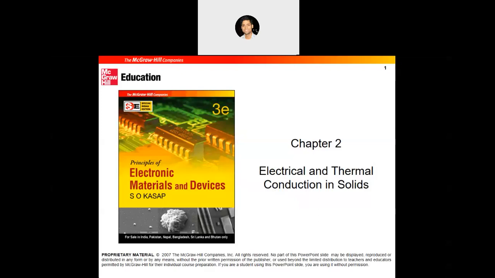A brief overview of the chapter: we will start with some classical models for electrical conduction as well as thermal conduction. We will discuss how classically, using Newtonian mechanics, we can explain some of the things with respect to electrical and thermal conduction. And then later on we will move to a little bit of quantum mechanics, like what the quantum mechanical models for electrical conduction are and how they are different from classical models. So that will be our larger picture of this unit.